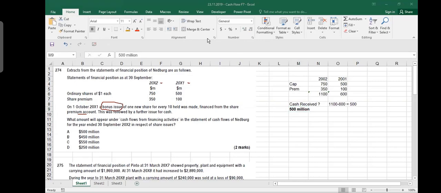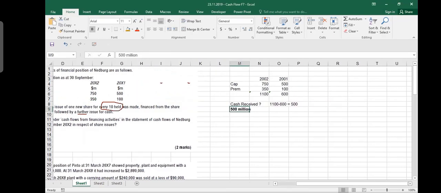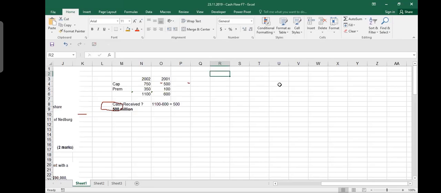Whenever you do a bonus issue, your total equity does not change. Usually the total of share capital and share premium does not change. I need to explain this in more detail. Please pay attention. Let me create an example, in such a way that you would understand. Pamela, you were there in the previous lesson. I'm doing the same thing. That was F3, but the question is quite similar.